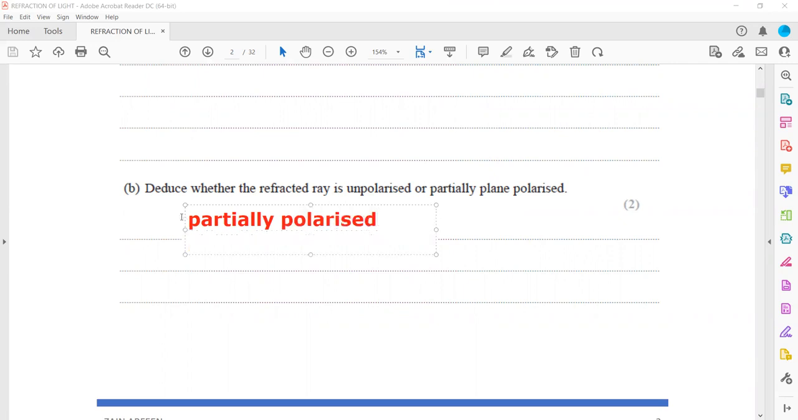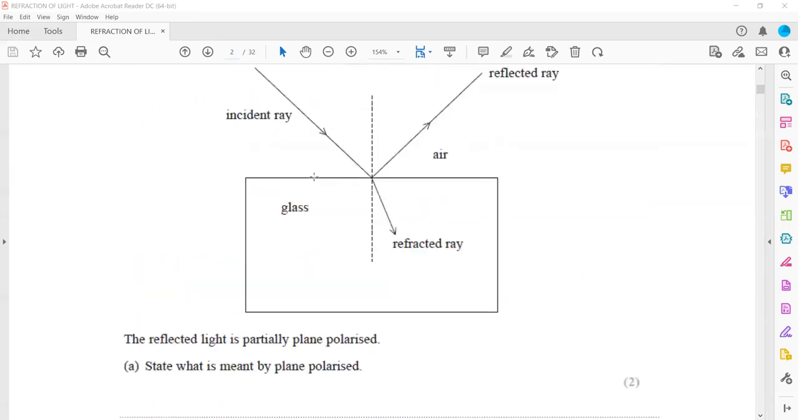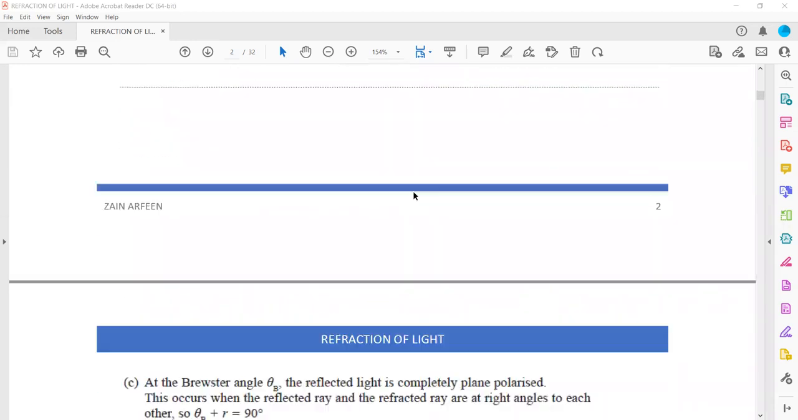And what is the reason for that? Why is it partially polarized? Because there are not many planes available for vibration. That's why it is partially polarized. There are limited planes available for the vibration to occur.